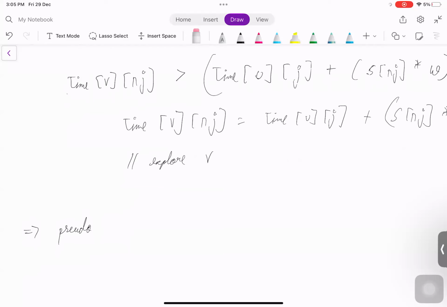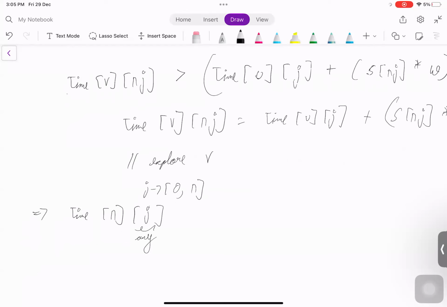So before pseudocode, we found out the base and transitions. Now, what will be our answer? Our answer would be the time taken for us to reach n with any bike, right? Minimum of with any bike. So that means it's the minimum of n with j, where j ranges from 0 to n.